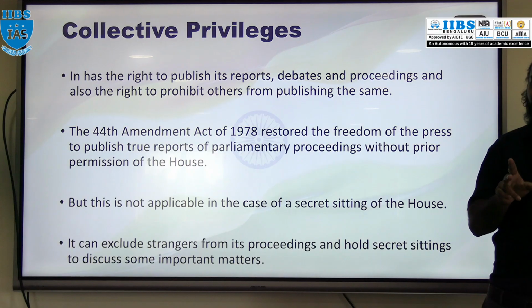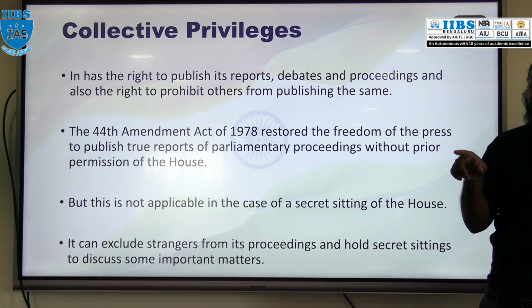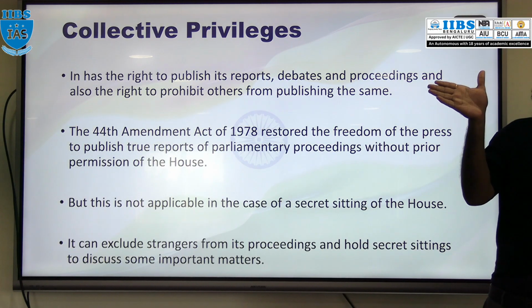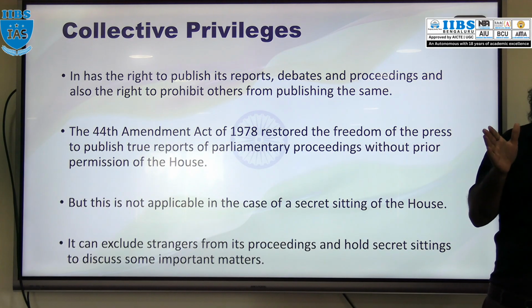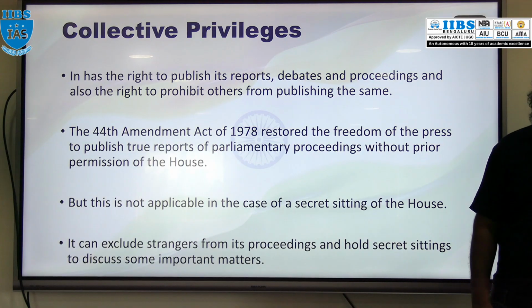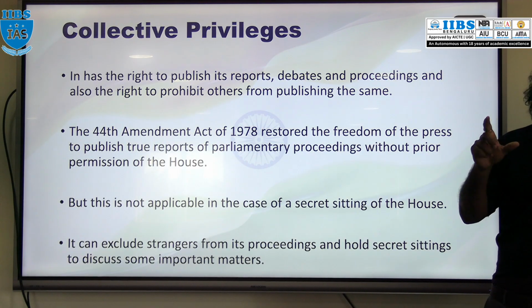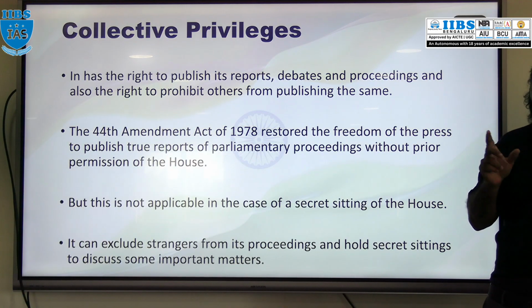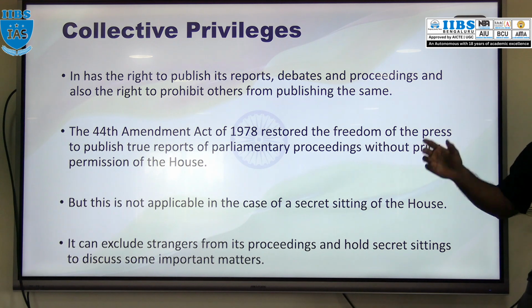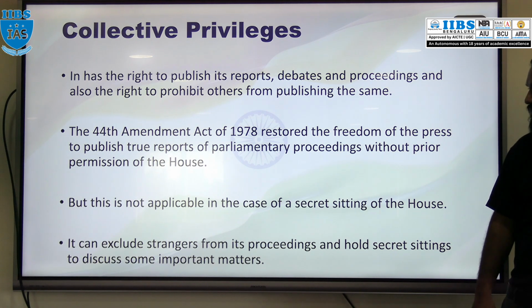That is the reason why, if you observe, private news channels directly telecast the Lok Sabha channel or Rajya Sabha channel as it is, rather than diverting the news. For other news they will divert and make sensational news. But in the case of Lok Sabha or Rajya Sabha, they won't, because that is a privilege of those houses.